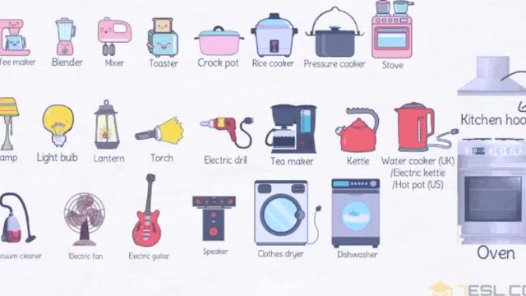In the following image, we will discuss various electrical devices used in our household work. And in this image, we will discuss many devices which are included in both electrical and electronic devices.